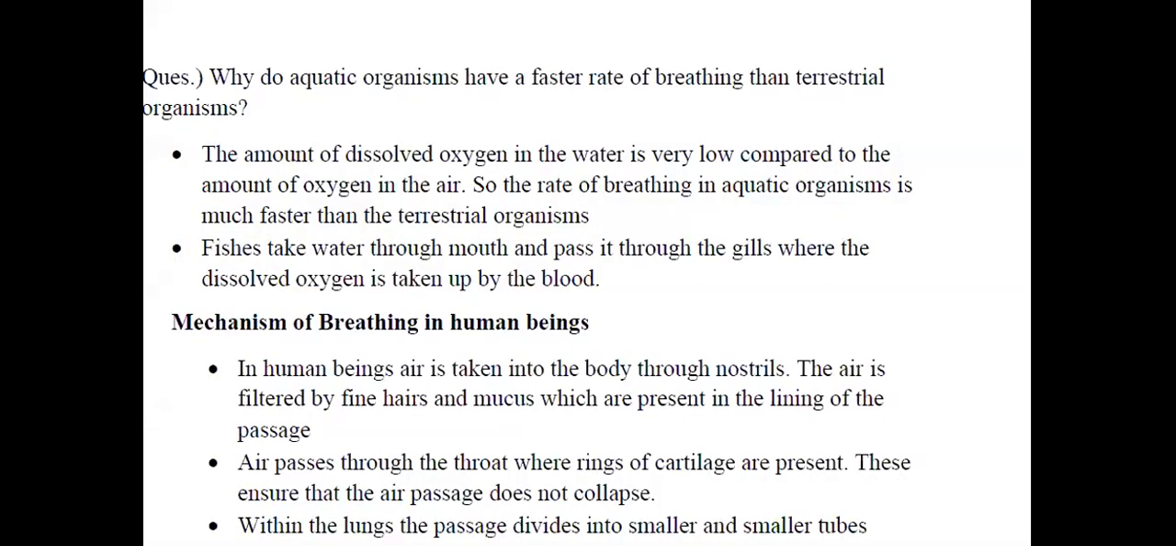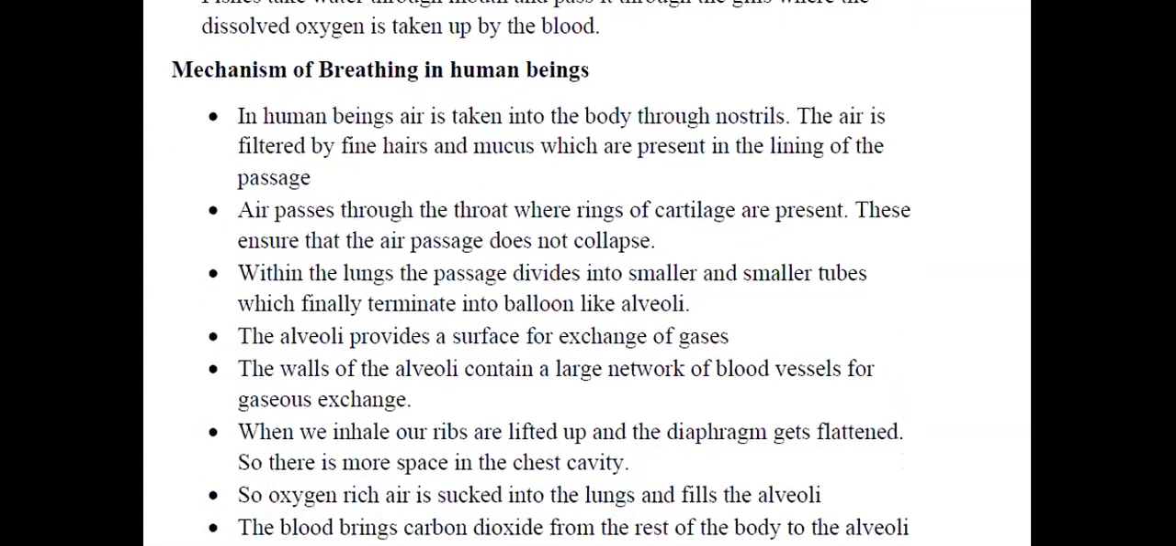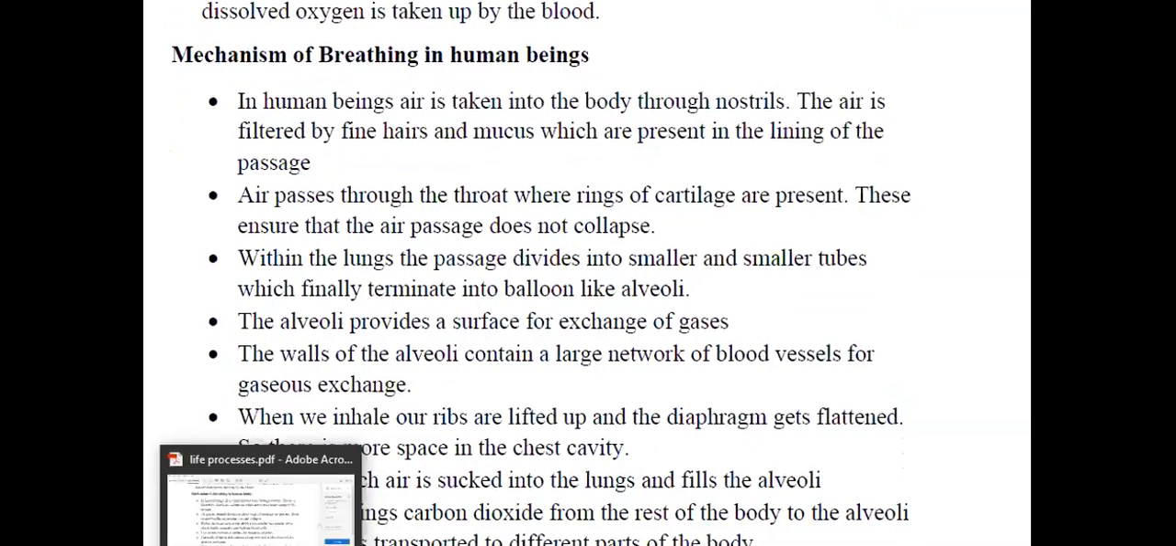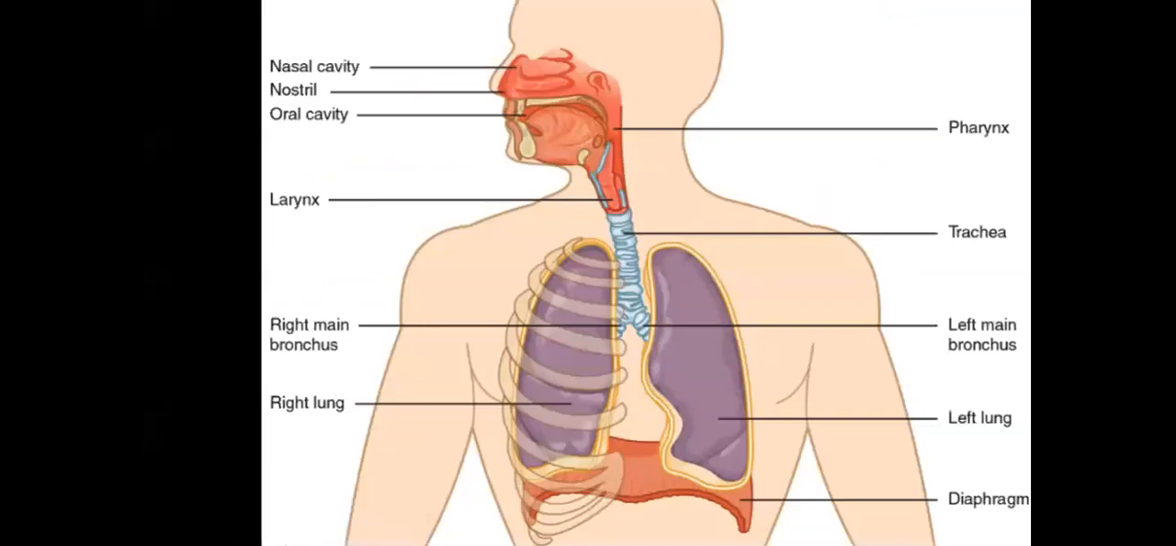Welcome, children. Now we go to the topic of mechanism of breathing in human beings. As you all are aware, human beings are the most complex organisms on earth. Definitely, their body structure is also organized in such a way. Let us see the diagram of the human respiratory system on the screen. As you can see in the picture, the human being has got a nasal cavity, nostril, oral cavity, pharynx, trachea, larynx, the bronchus, bronchi, right lung, left lung, diaphragm. Of course, these are the various parts of the respiratory system.